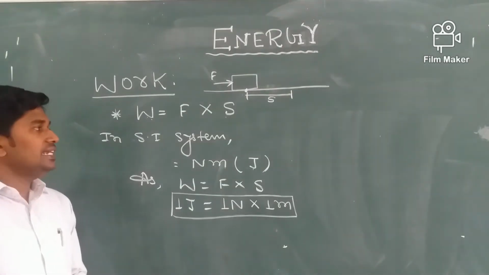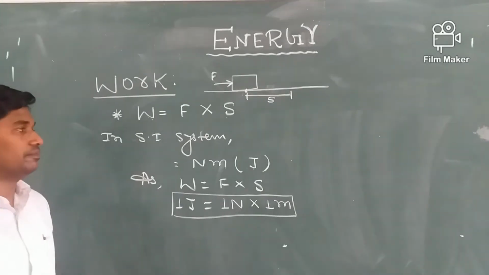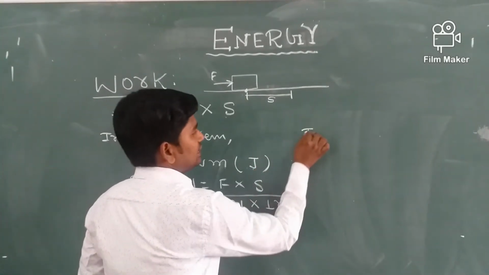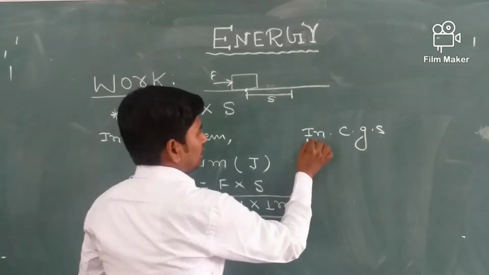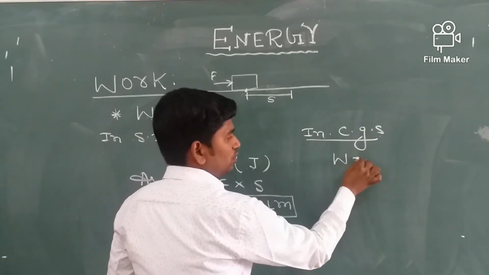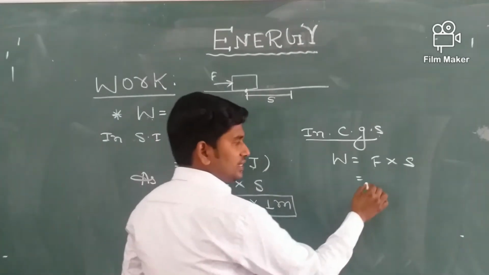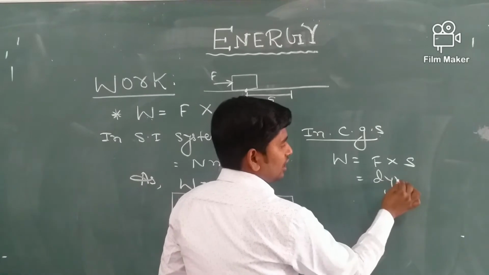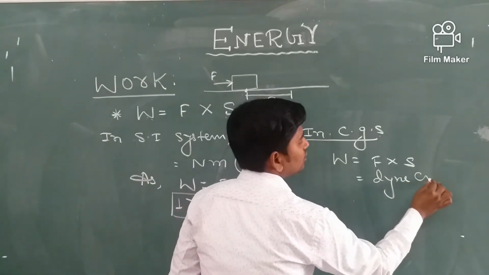Now we will see the unit of work in CGS system. So in CGS system, as you know, work is equals to force into displacement. So force is measured in dyne and displacement is measured in centimeter.